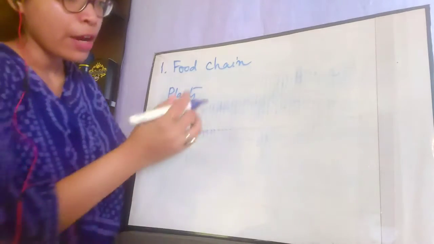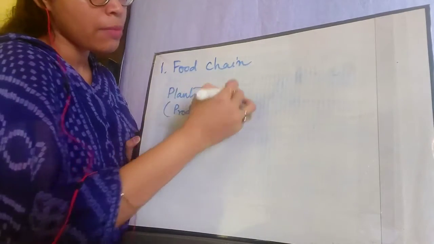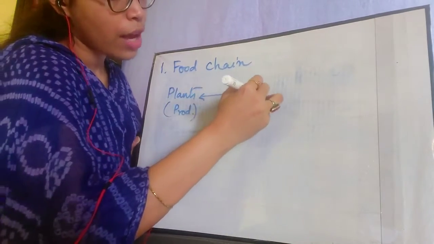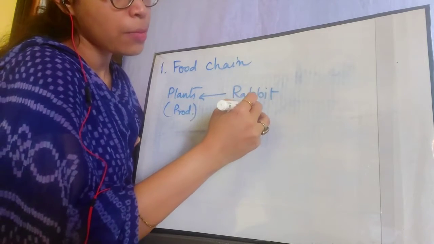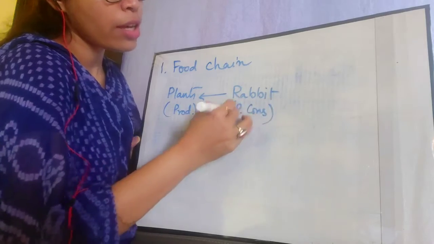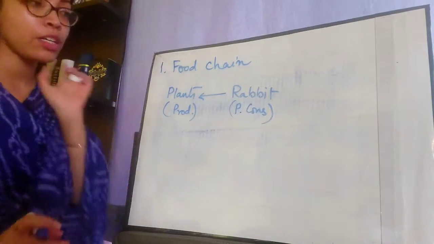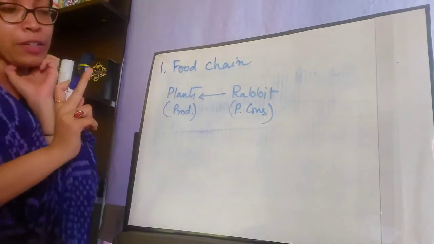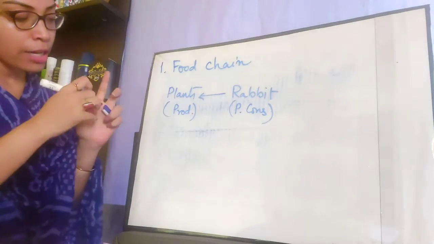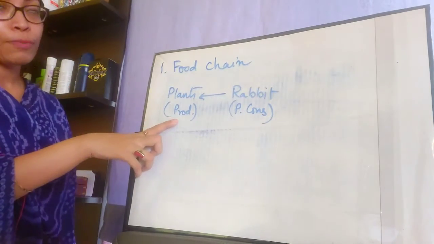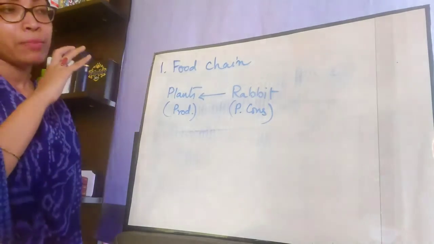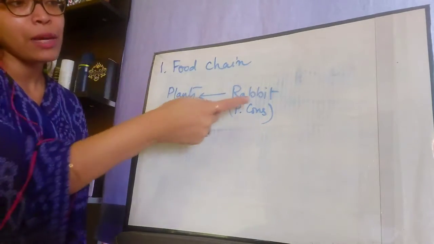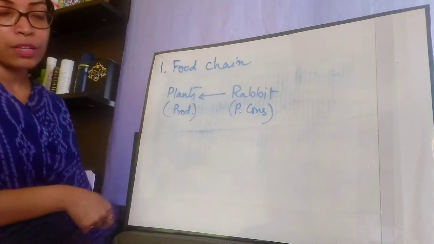They are eaten by a rabbit, and the rabbit is a consumer, in that case the primary consumer. I'm writing P consumer, primary consumer. So the rabbit eats green plants. A part of the food produced by the plants is taken by the rabbit when it eats these green plants.